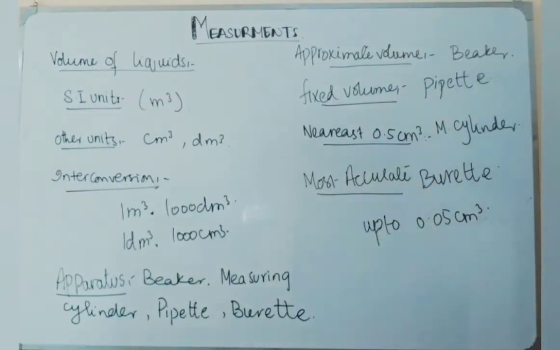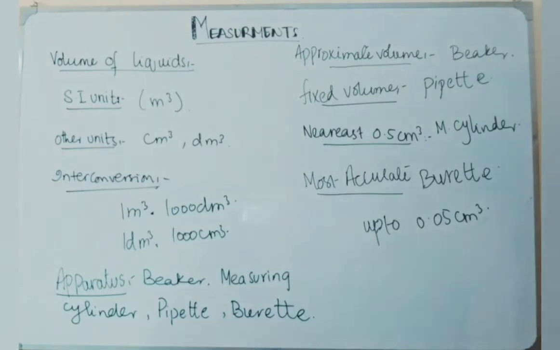The next physical quantity that I am going to explain is the volume of a liquid. Liquids are measured usually in, as we have already discussed, the units of volume: cubic meter, cubic centimeter and cubic decimeter, and the interconversion is the same. The only difference in measuring the volume of a gas and a liquid is the apparatus that we are using for the liquid and gases.